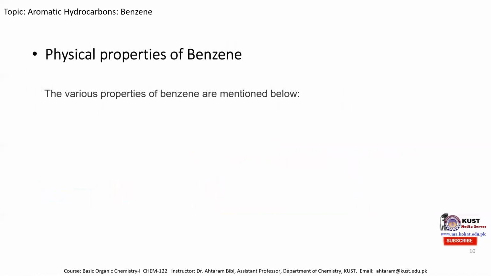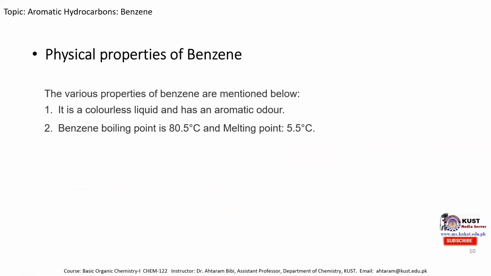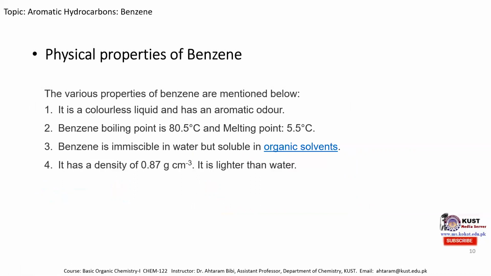Now, physical properties of benzene. The various properties of benzene are that it is a colorless liquid and has an aromatic odor. Aromatic odor means that it has a sweet odor. Benzene boils at 80 degrees centigrade and it melts at 5.5 degrees centigrade. Benzene is immiscible in water but soluble in organic solvents such as acetone, chloroform, etc. It has a density of 0.87 gram per centimeter cube. It means that it is lighter than water because water has a density of 1 gram per centimeter cube.